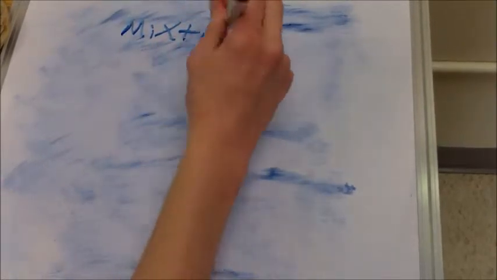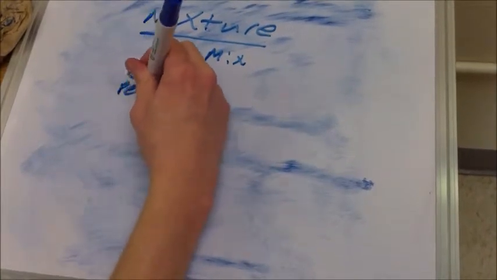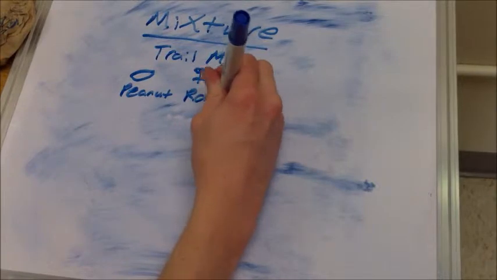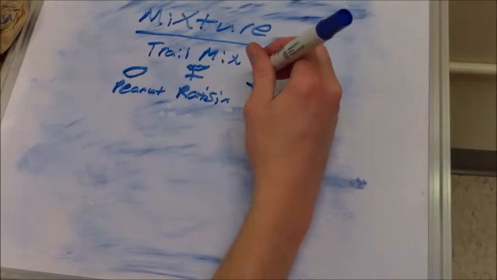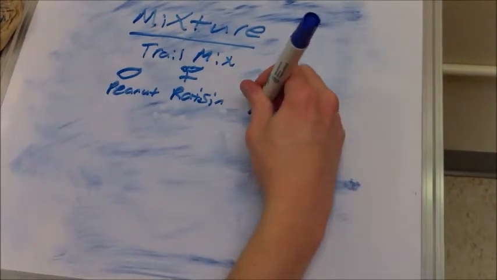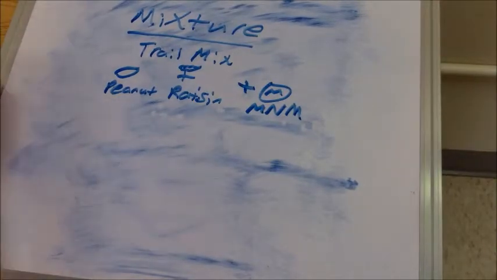There are two different names to describe when two or more substances are combined. The first one of these is a mixture. When a mixture is composed, you take multiple items or compounds, or whatever they might be, and combine them. What makes a mixture is that when they are combined, each element or whatever you use does not lose its physical properties, such as trail mix. You have peanuts, raisins, and M&Ms. When you combine them in a bowl, you still have separate peanuts, raisins, and M&Ms. You can still sort them out.